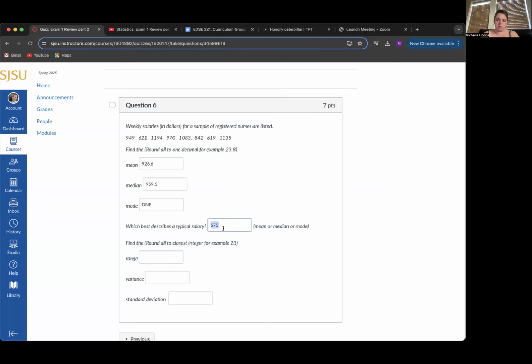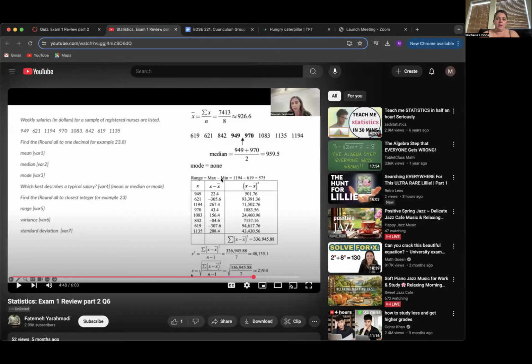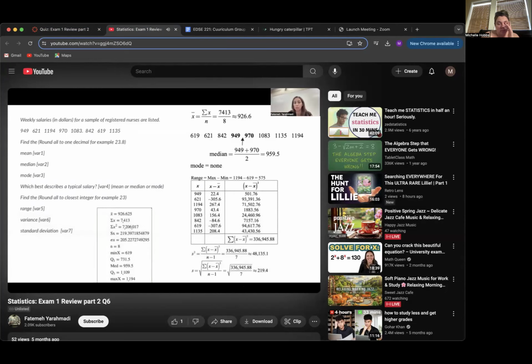And finally, the calculator, the TI-84, has all of these functions built into it. On the exam, I don't expect you to write down the table like this. You need to use your calculator, making calculations much easier for you.